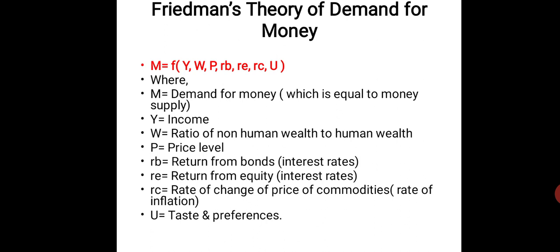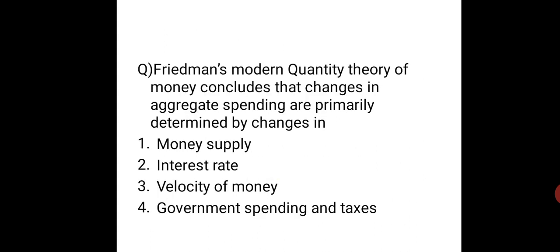So M, demand for money or money supply, depends upon various factors like income. W is the ratio of non-human wealth and human wealth. P is price level. Then it again depends upon return from bond, equity, and even the inflation. Then U is taste and preference. Coming back to the question, what are changes in aggregate spending? That means changes in aggregate money demand basically depend upon money supply.